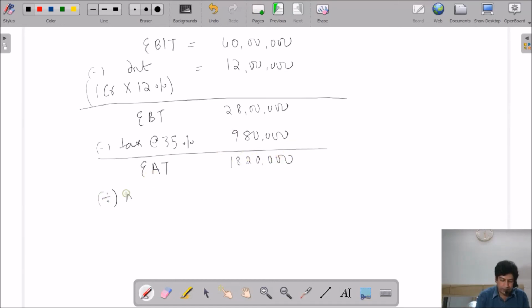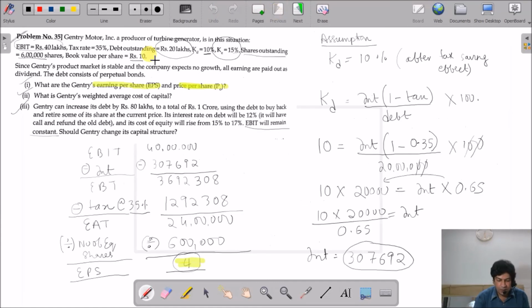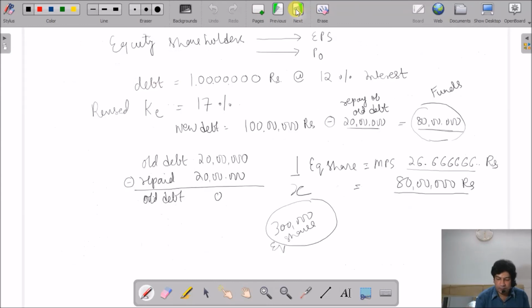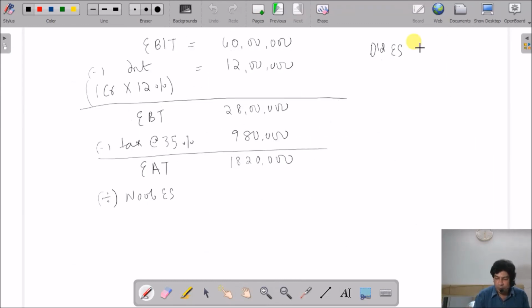Divide by the number of equity shares. Now remember, the old equity shares which we were having were 6 lakh shares. Out of this we have bought back 3 lakh shares.